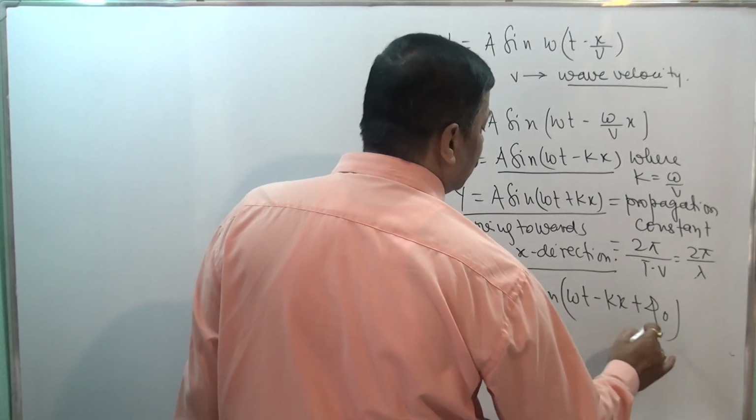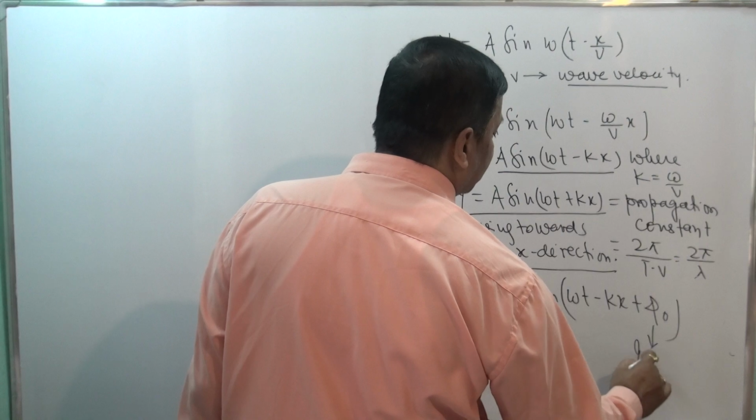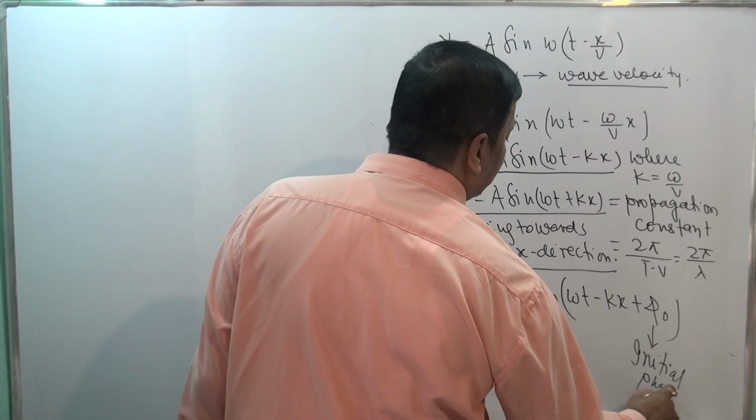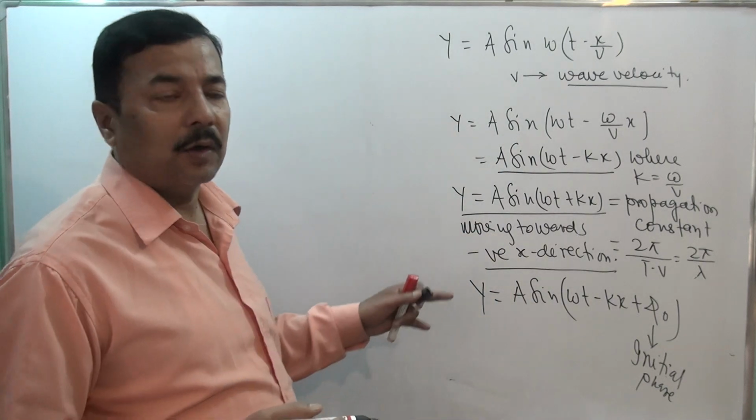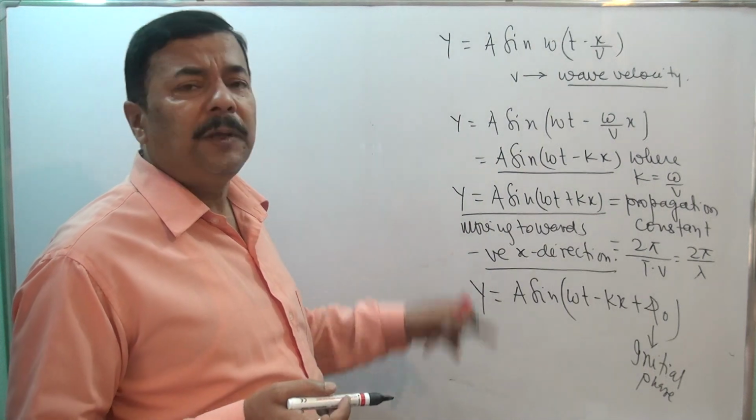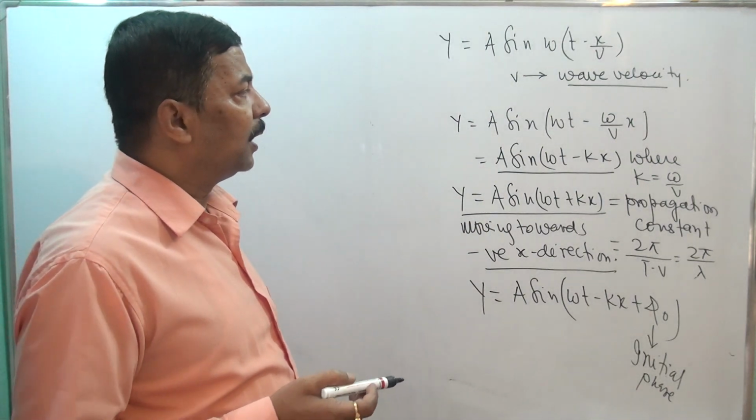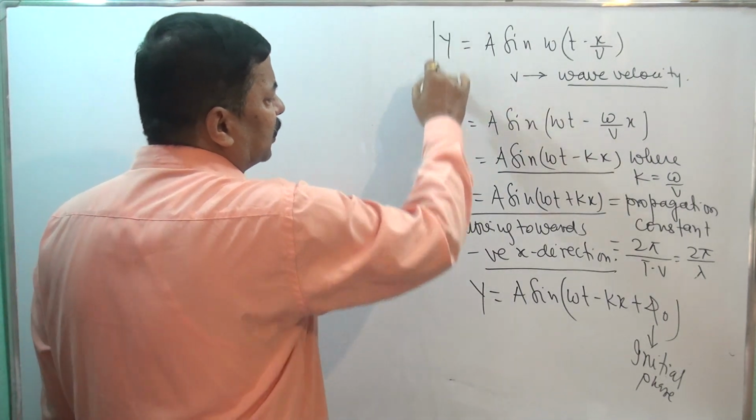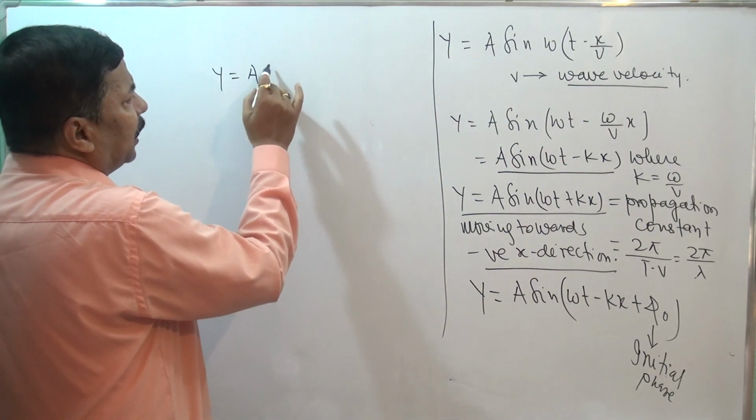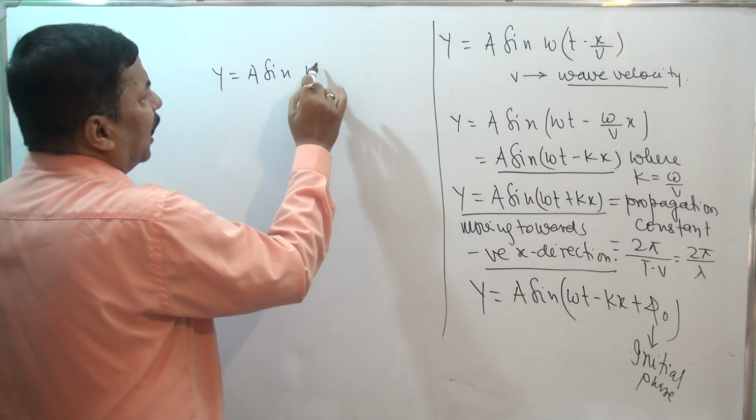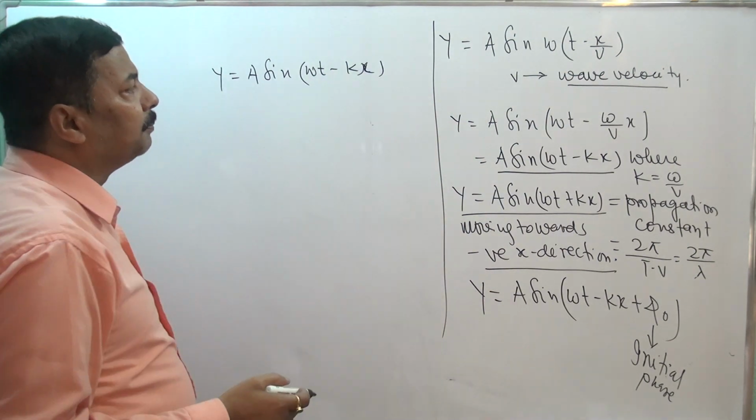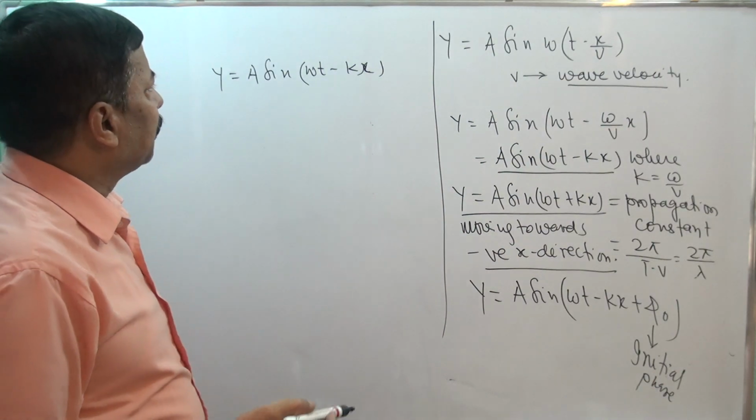What is this phi naught? This is your initial phase. As I have told you in the discussion of phase, this is the meaning of initial phase. So this thing should be clearly understood in your mind. Now here you see y equals A sine omega t minus kx. Now let's talk about some unit and dimension portion.